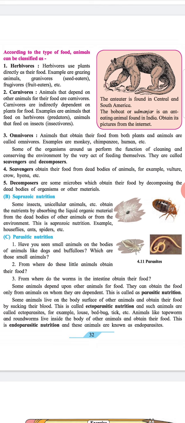Box. The anteater is found in Central and South America. The bobcat or wood manjar is an ant-eating animal found in India. Obtain its picture from the internet.